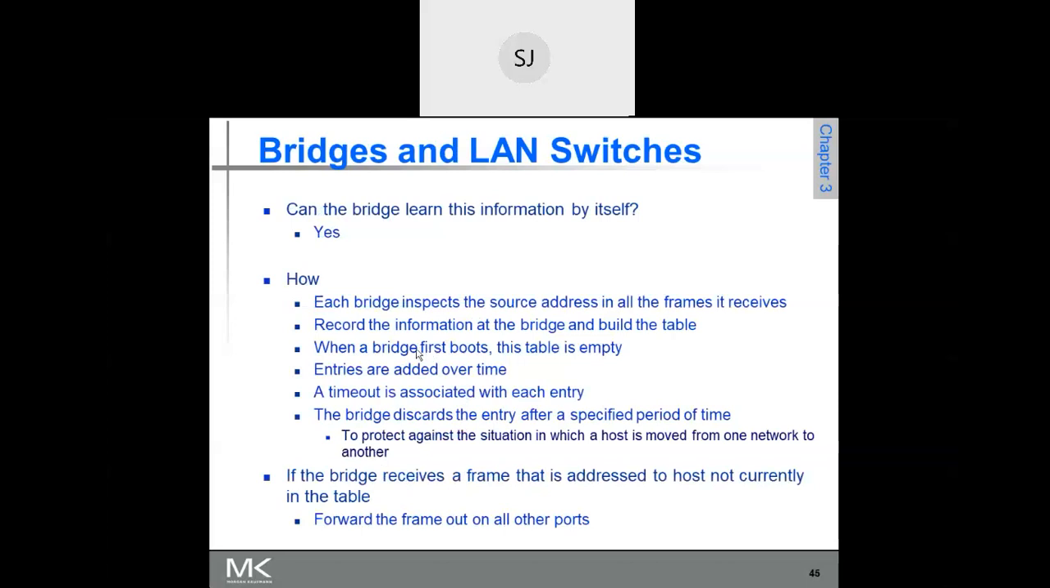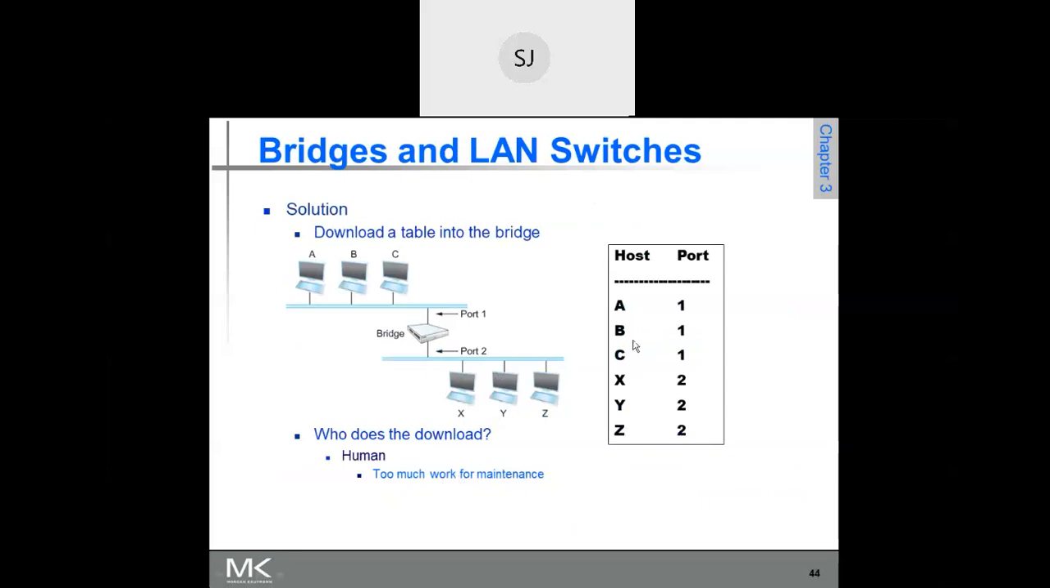Can the bridge learn this information by itself? Based on the connections, it will learn on its own. Each bridge inspects the source address in all the frames it receives and records the information in the bridge, so entries are made in the table. If the bridge receives a frame addressed to a host not currently in the table, suppose host D, which is not there in this table, then what does it do?